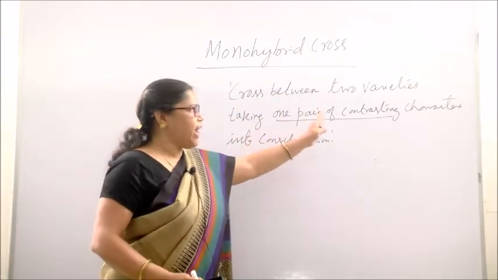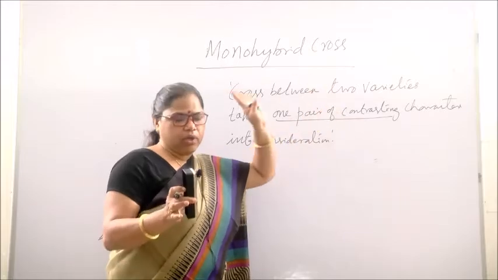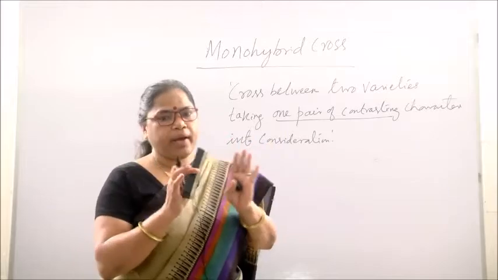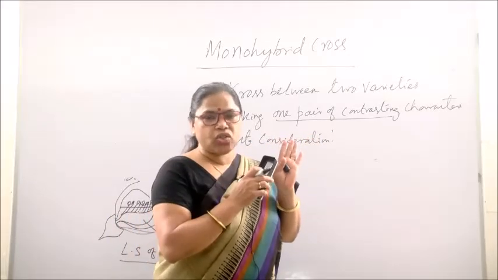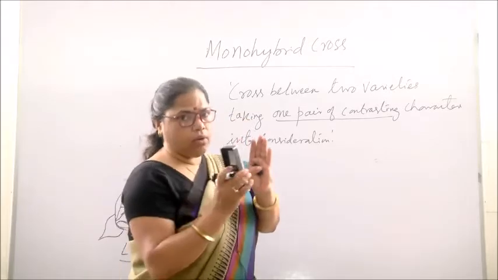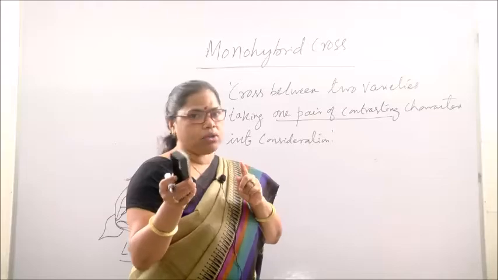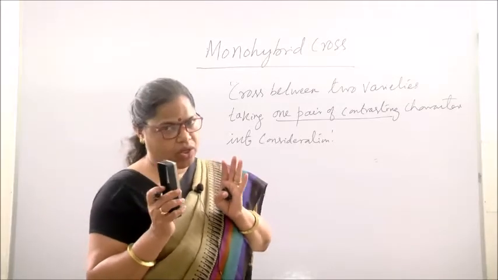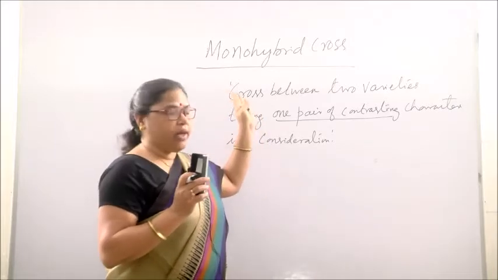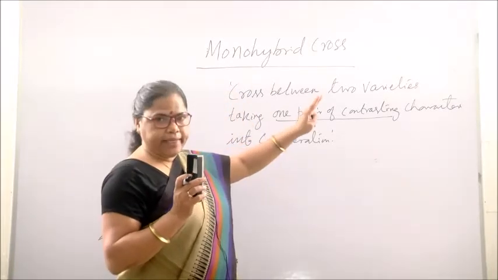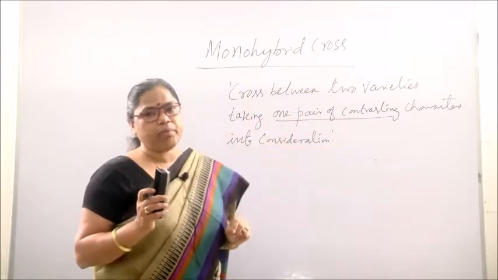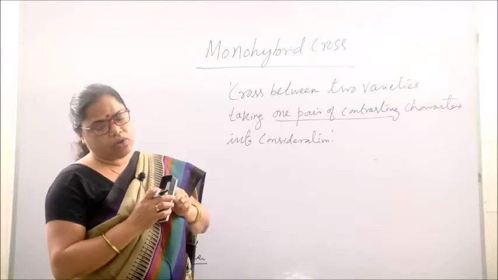So here, one pair of contrasting characters. For example, if you are considering height, then height has one pair of characters, that is, one is tall, another is dwarf. So that forms a pair of characters. Height is the character, and tall and dwarf you can call traits. So each character has two traits. When you make a cross experiment between two varieties taking one pair of contrasting characters at a time, that type of cross is known as monohybrid cross.